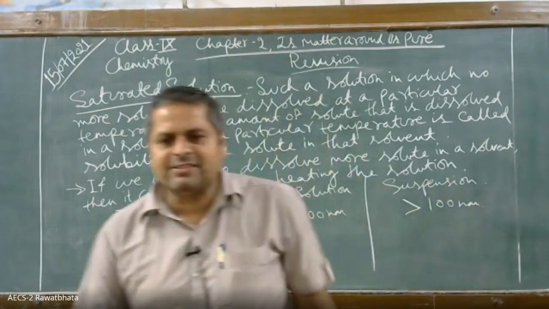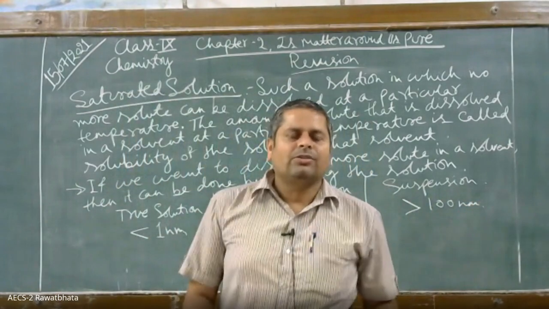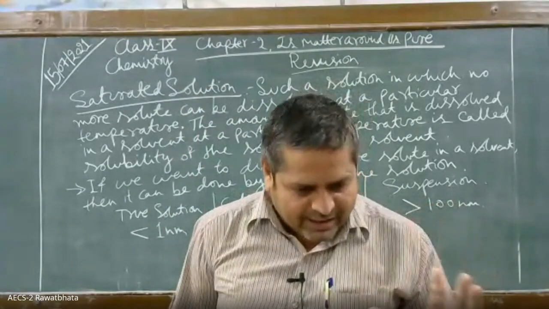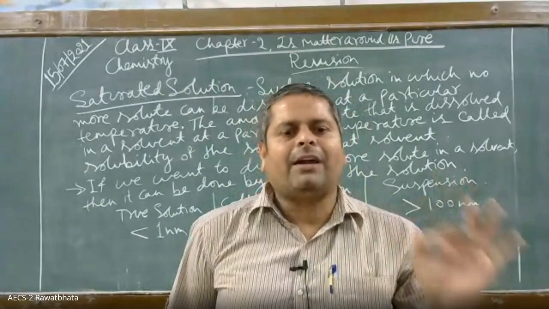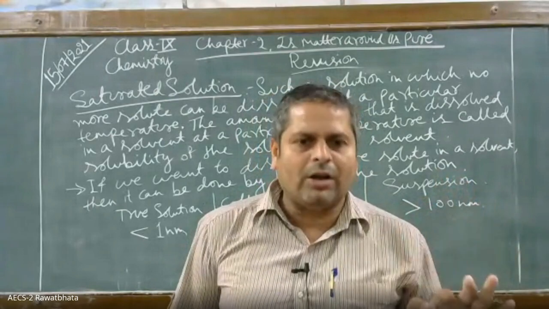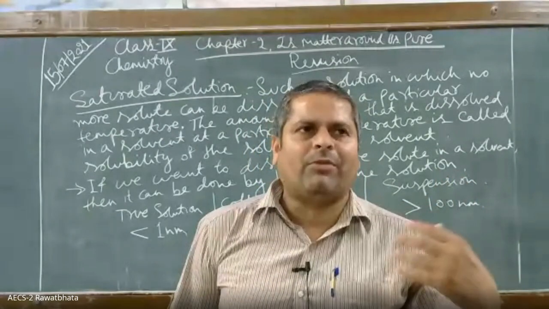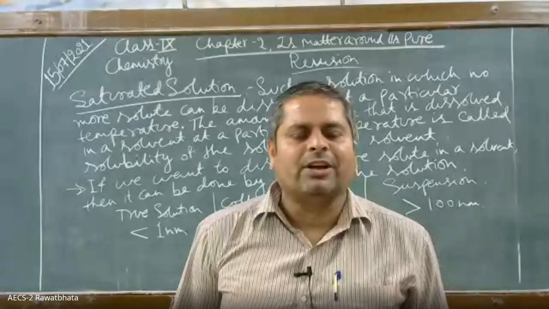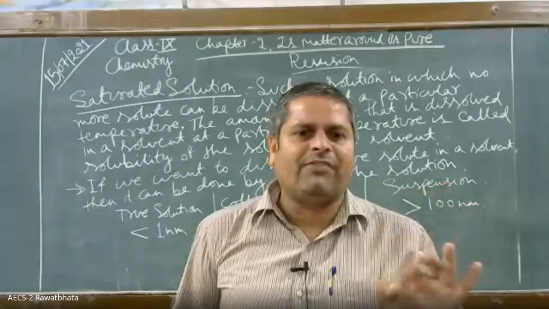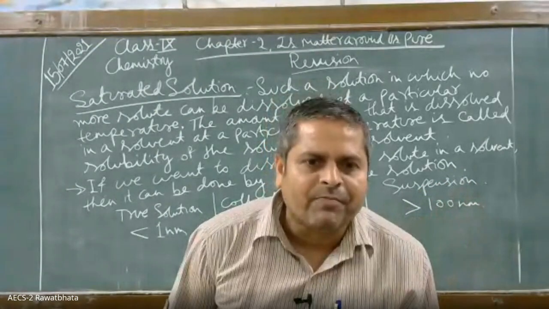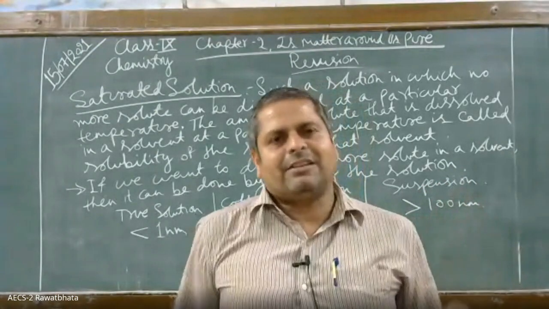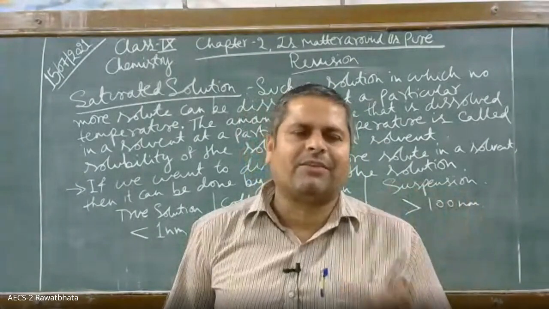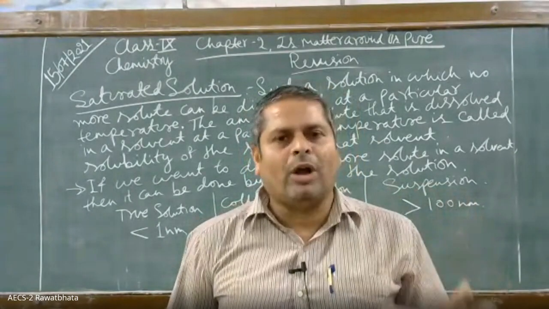And due to the difference in these particle sizes, they have different properties also. Like true solution, the particles are very small, so they cannot scatter the beam of light, and the path of the light is not visible in the true solution. So this effect is called Tyndall effect. So Tyndall effect is not shown by true solution, and the zigzag motion of particles is called Brownian motion, which is also not observed in true solution because of their small size.